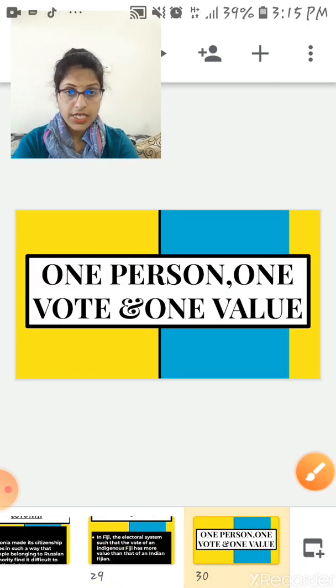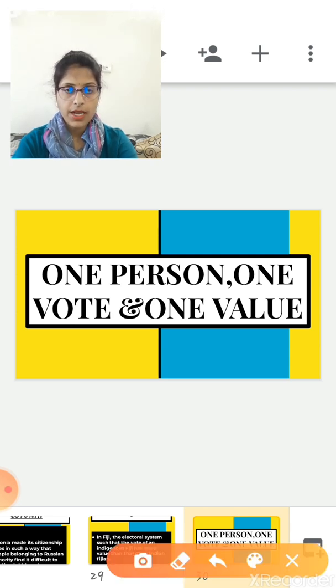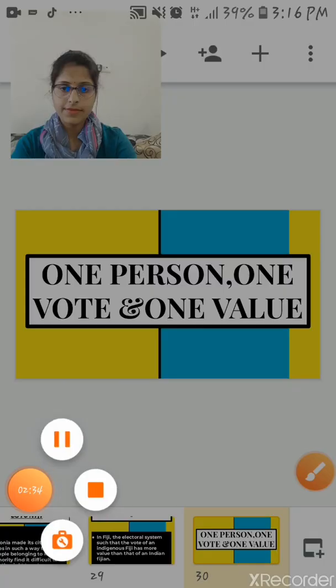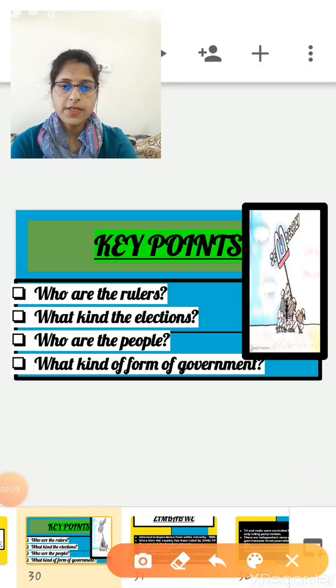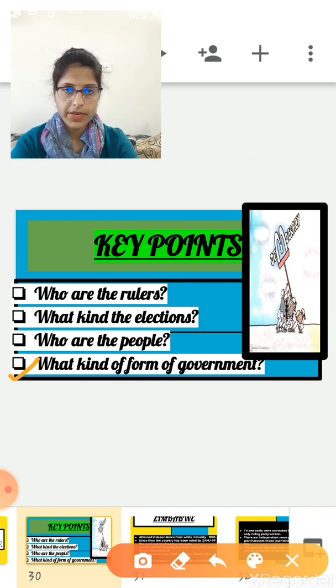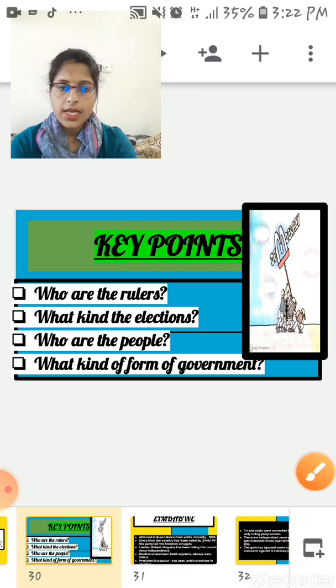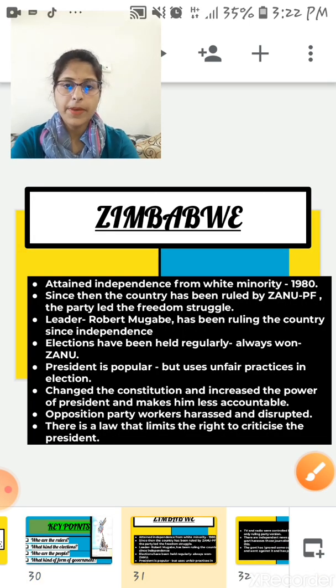In a democratic country, every citizen or every person must have one vote, and each vote must have the same value. So this is the third important feature of democracy. Okay, now the last key point: what kind of form of government? To understand this key point, here I am going to take the case study of Zimbabwe.